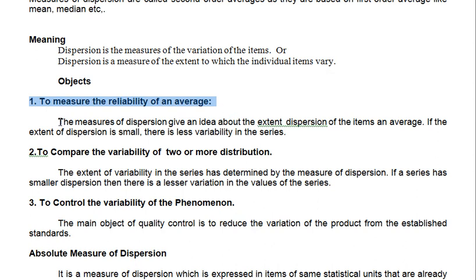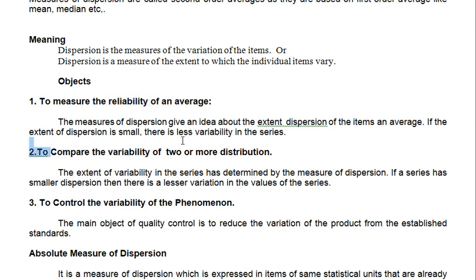If you read this part, you will get the same. Then it is more reliability, less reliability, no reliability. For example, if it is less variable, more variable, or fairly variable, then it is more reliable or less reliable, and we are going to comment on that in the solution. More reliable means you can go with that business, you can run that business, you can take the opportunity, you can run the project, because less risk is involved there. That is the reliability case.